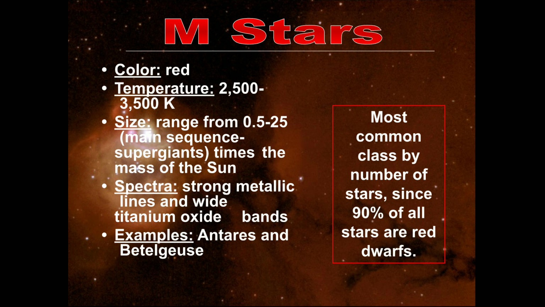This is a special composition of an M star. Examples: Antares and Betelgeuse, these are red giants. Note: the most common class by number of stars, since 90% of all stars are red dwarfs. So thank you.